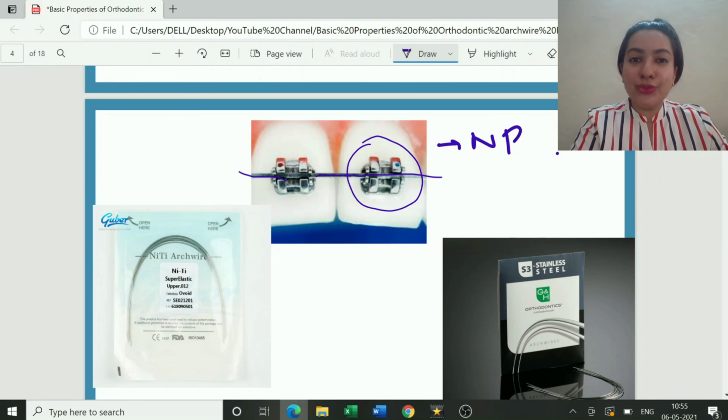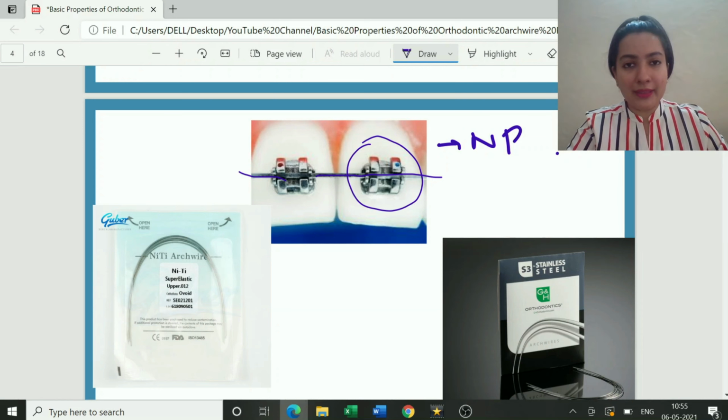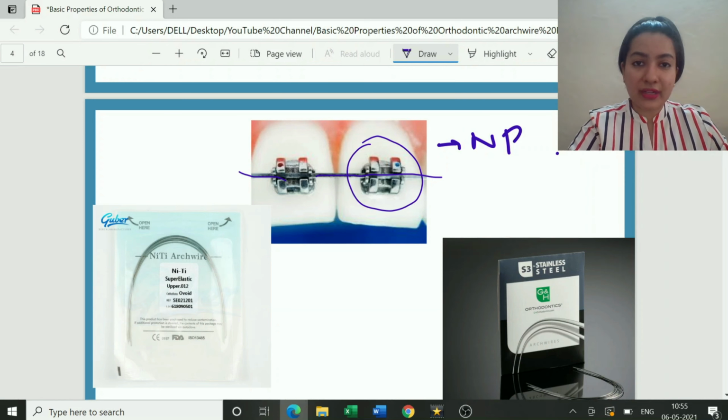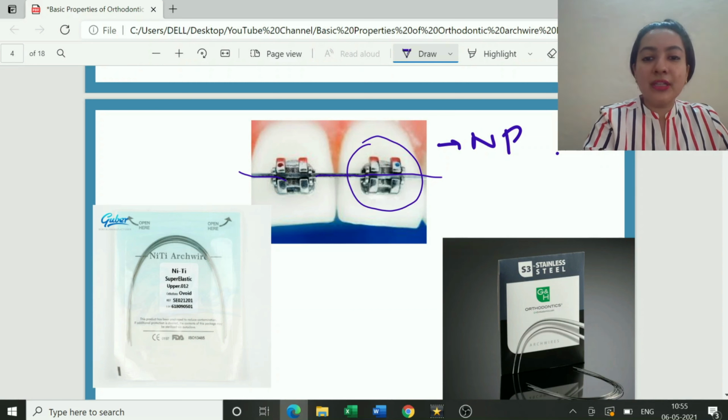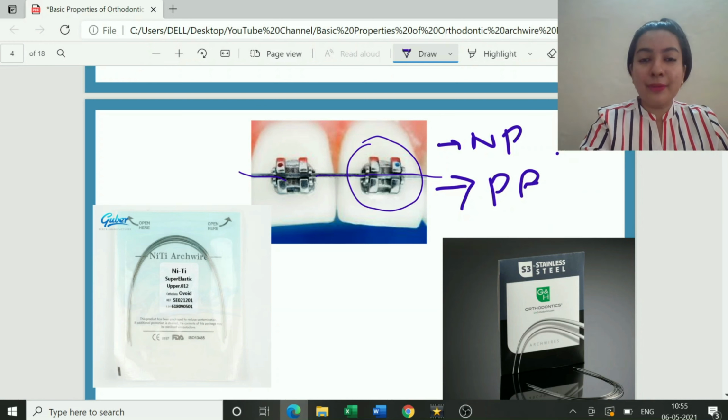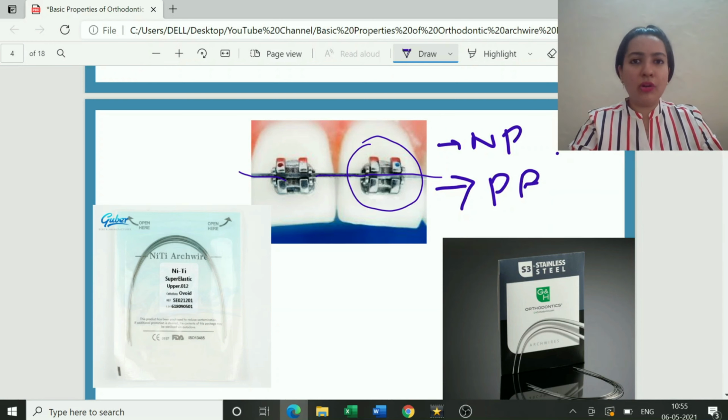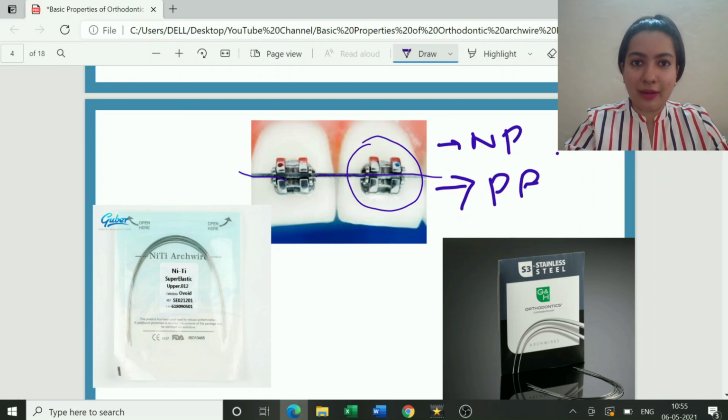Then as evolution occurred, everybody noted that a lot of time was going in changing the arch wire, making the arch form, and manipulating the wire. It used to consume a lot of time. Therefore, they came up with the concept of programmed brackets. The new brackets which have come up are pre-programmed brackets. Tip, torque, everything is induced into the bracket.